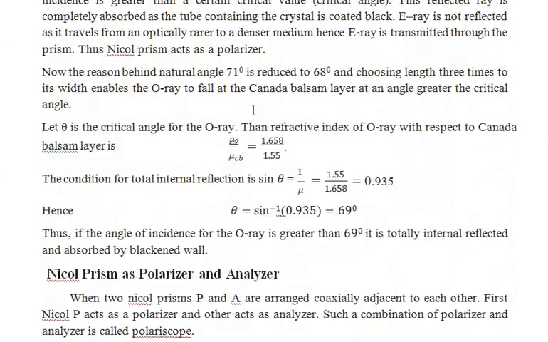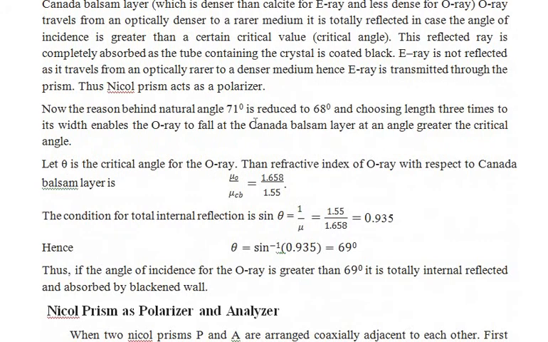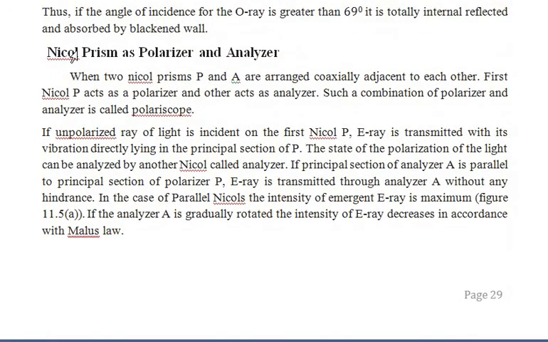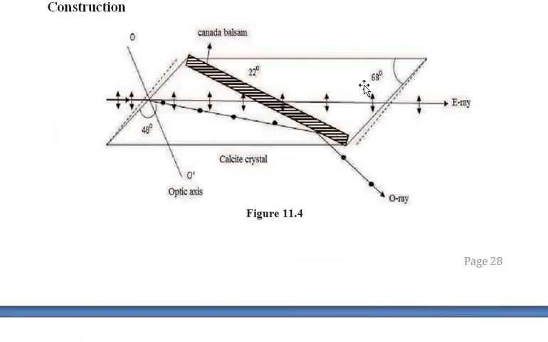So this is overall the construction of the Nicol prism. The Nicol prism can also serve as a polarizer as well as an analyzer. The polarizer is the material which can produce plane polarized light. So this is the polarizer.